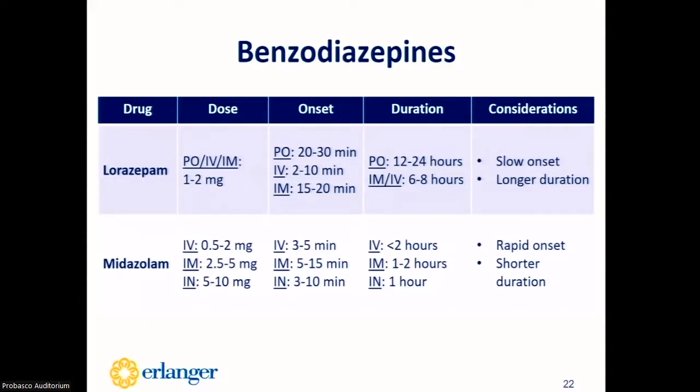And intranasal administration can have a benefit in patients that are severely agitated and that are difficult to keep still for an IM injection. The intranasal form comes as 5 milligrams per spray. So 5 to 10 milligrams would be 1 to 2 sprays.